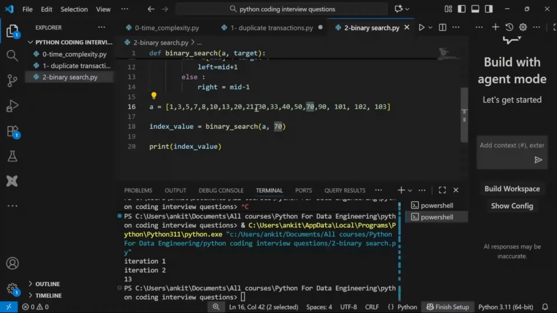because we are dividing into half, right? If there are 100 elements, we are dividing into 50 first, then 25, then 12, then 6, and then 3, and then 1, right? So we are not doing 100 operations, we are just doing a binary search, right?